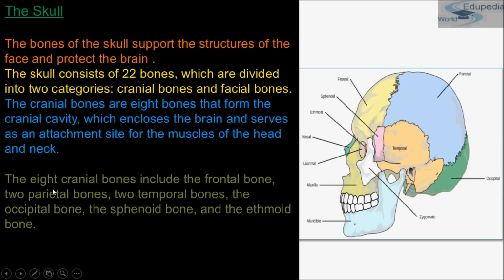This is the frontal bone. Then sphenoid bone, ethmoid bone, and parietal bone and occipital bone. So these are the 8 cranial bones.